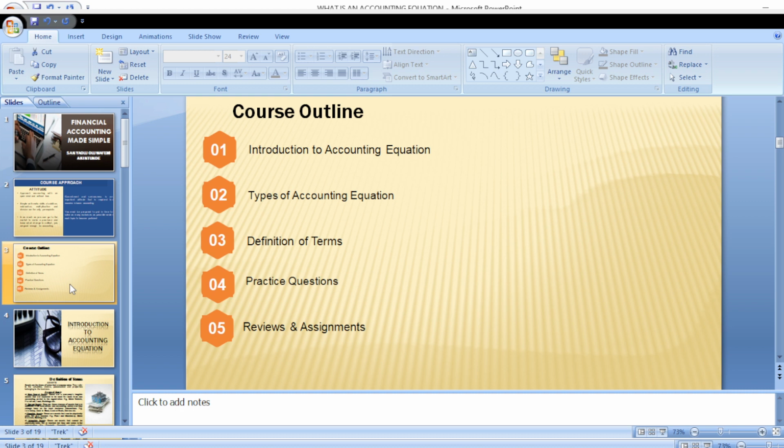Then we are going to look at basic terms, terminologies that are used in accounting. Then I have a practice question. After the practice question, we are going to do a review of everything we've done. Then lastly, I'm going to give you an assignment, and I expect you to submit the assignment at the end of this particular course. So let's dive right into it.